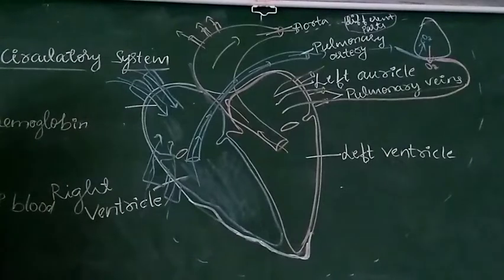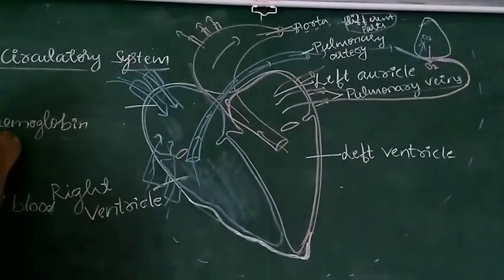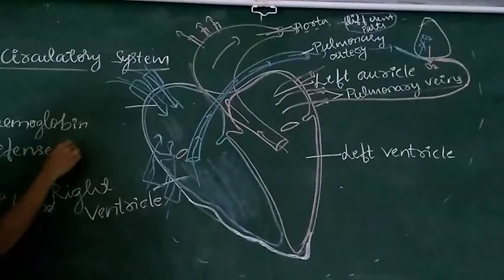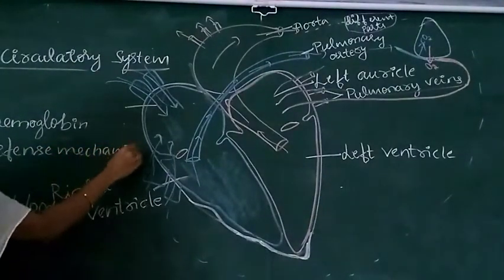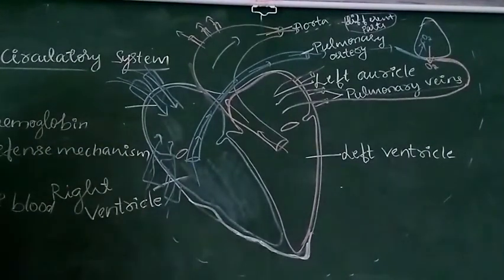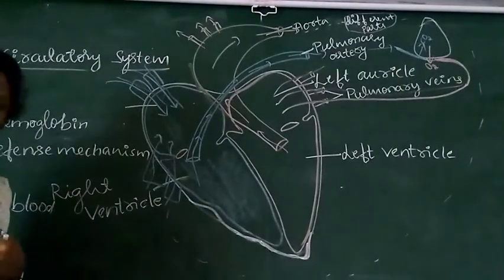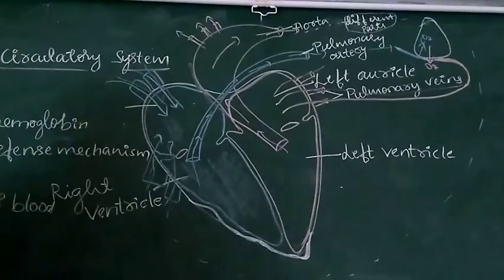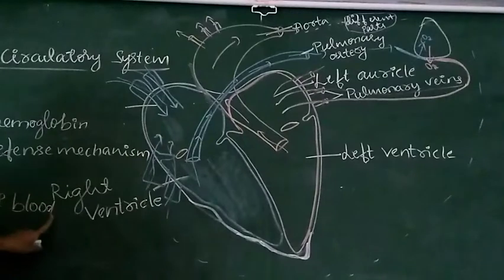WBC or white blood cells are involved in the defense mechanism. Defense mechanism means WBCs are involved in the killing of pathogens. When any disease causing organism enters the body, it will be identified by the WBCs, which fight against the pathogen. Whereas the function of platelets is clotting or coagulation of blood.